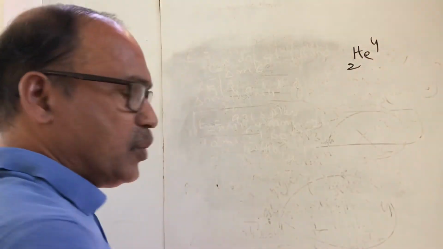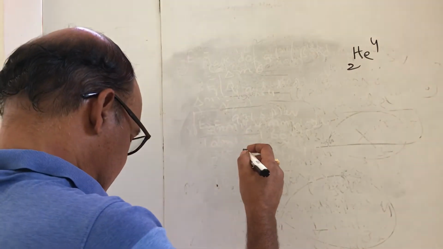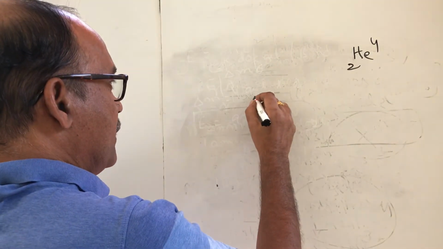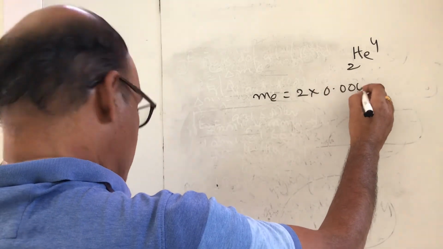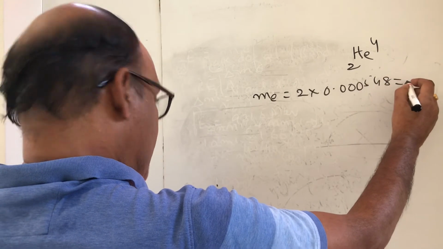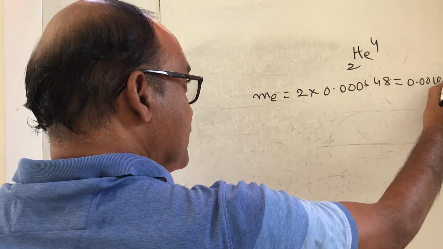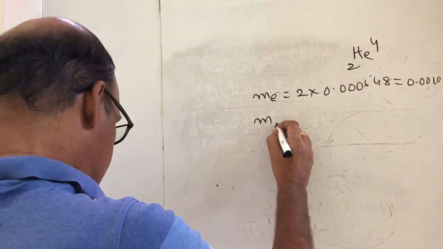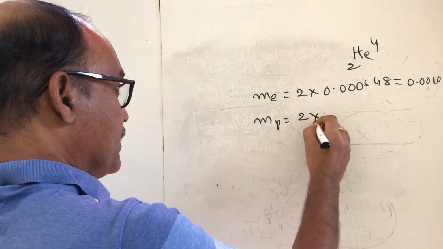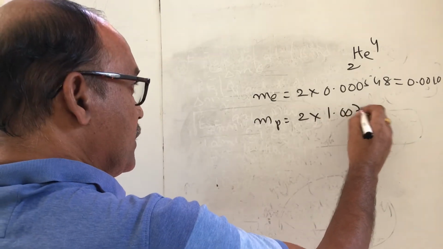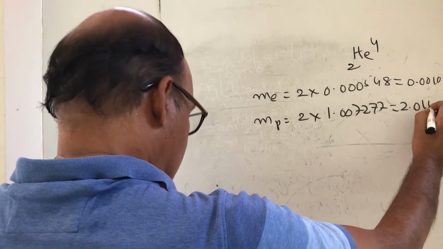Helium has 2 electrons, 2 protons, and 2 neutrons. Now you can calculate the mass of electrons: 2 into 0.000548, which is 0.001096. Mass of protons, 2 protons are there: 1.007277 into 2 is 2.014554.